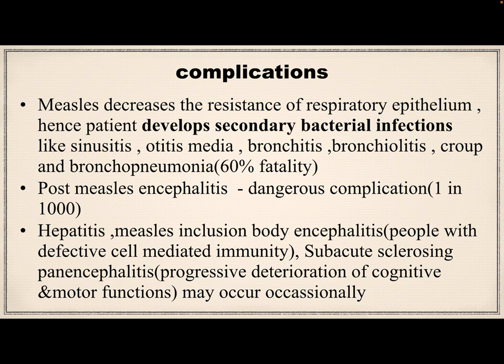Then subacute sclerosing panencephalitis. It is a slowly progressive disease characterized by seizures and progressive deterioration of cognitive and motor function. Subacute sclerosing panencephalitis is a slow virus infection caused by a defective measles virus. It mainly occurs in children less than 2 years of age.